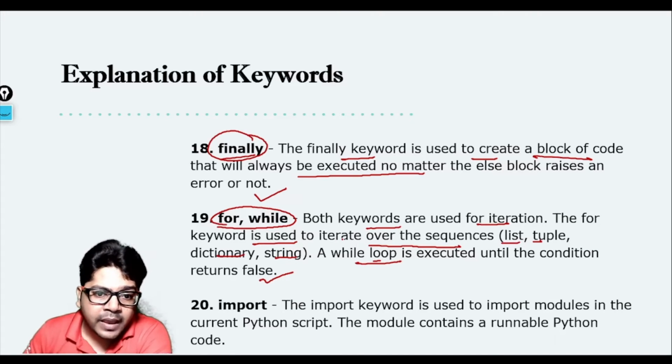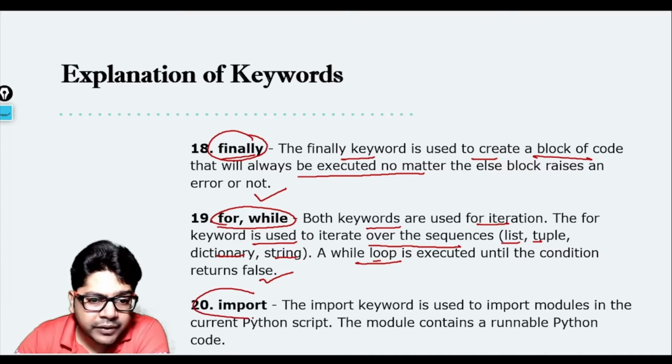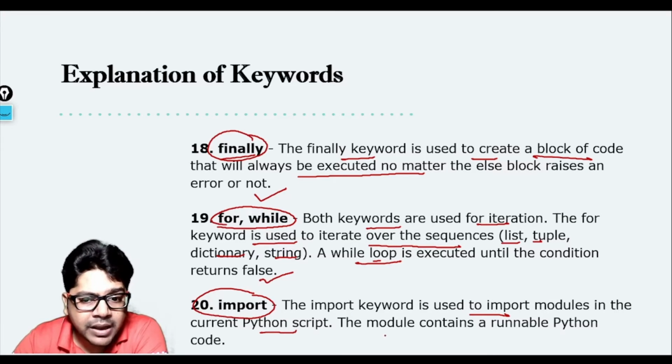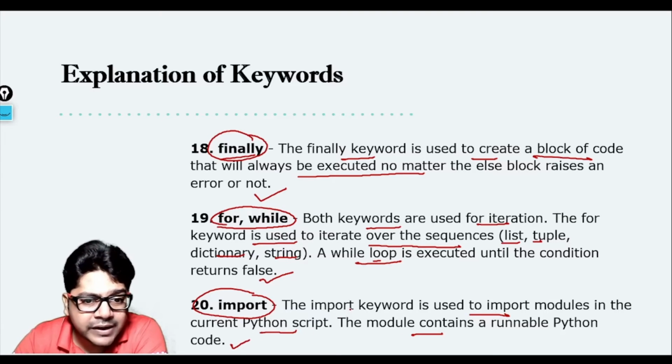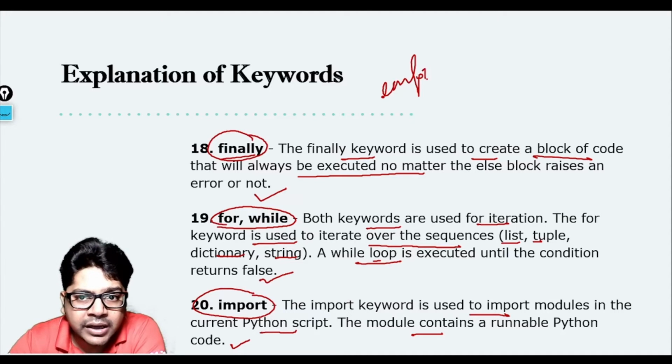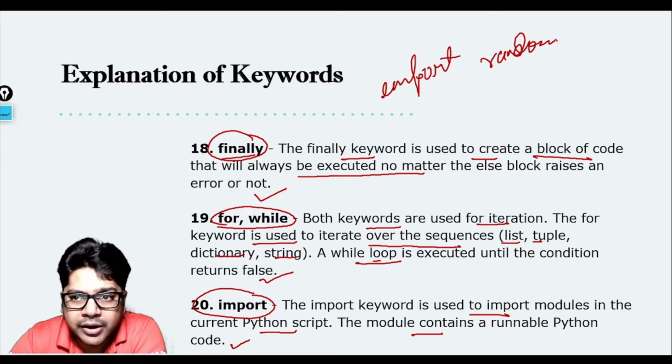Okay, import, again a very important keyword, right? The import keyword is used to import modules in the current Python script, and the module contains runnable Python code. It contains built-in functions and classes which you can use. Okay, how do you do that? You write import and then the name of the library, like let's suppose random. So it will bring the random library to your code. Another example, import pygame, right? So it will bring the pygame library into your code.